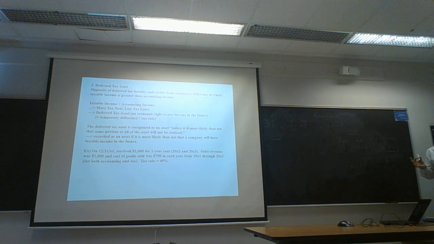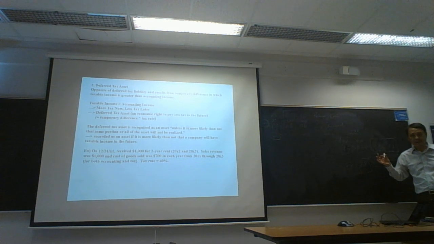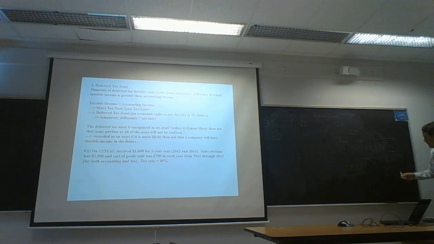Why liability? You have to understand conceptually. If the situation is like this, a company pays less tax now because of small taxable income. And this means more tax will have to be paid in the future. More tax is coming, okay? Obligation to pay more in the future. That obligation is recorded in this liability account. Either this or this, DTL should be recorded, okay?